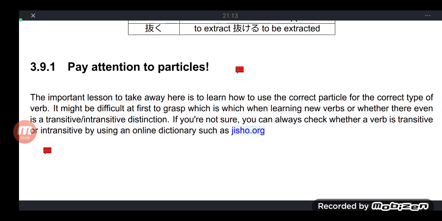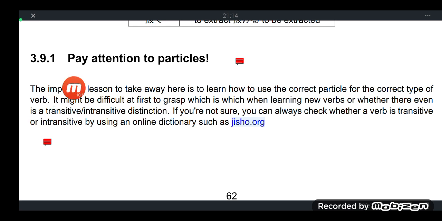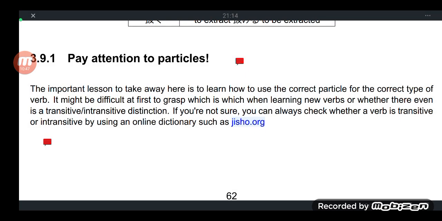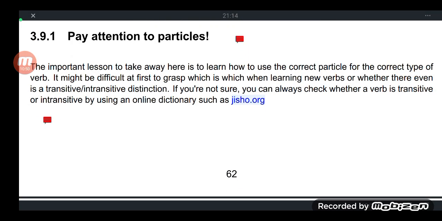So the important thing here, minasan, is to pay attention to the particles, or be careful with the usage of your particles. So what are the usual particles that we know? First in lesson 006, the wa, and then we have learned the ga. Wa is a topic particle, ga is an identifier particle, and we have also recently learned the particles wo, ni, he, and de. So pay attention to the particles. So minasan, I will show you an easy shortcut.